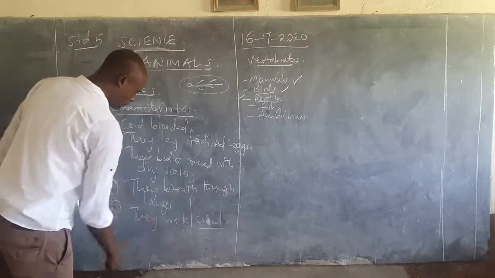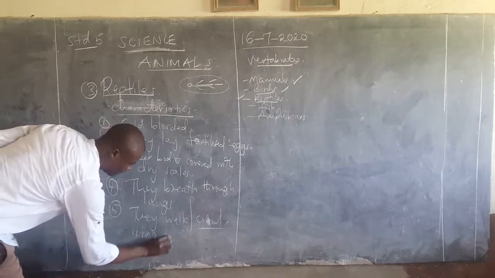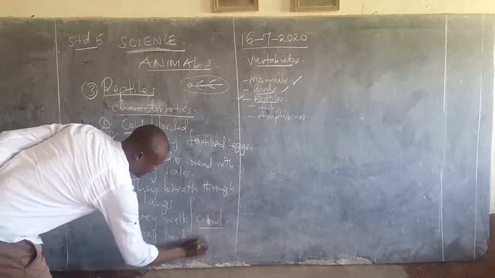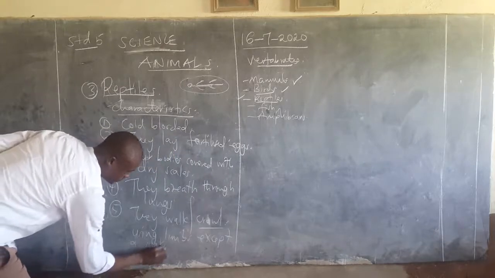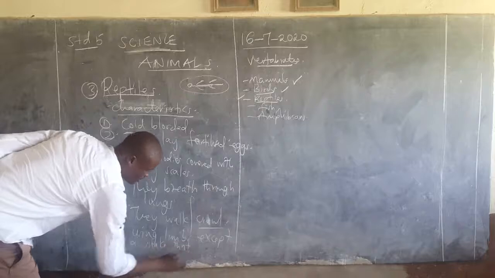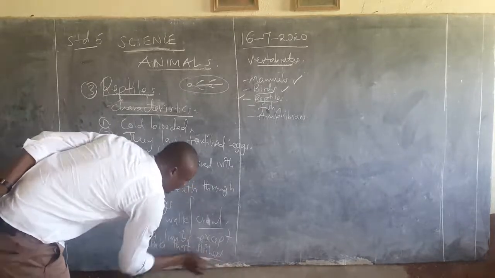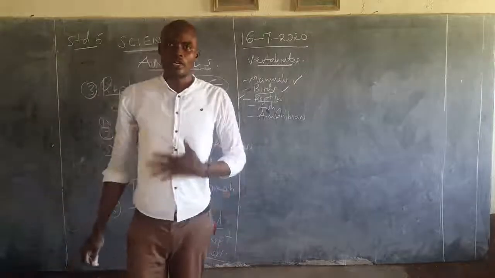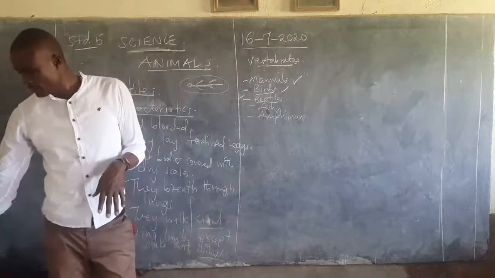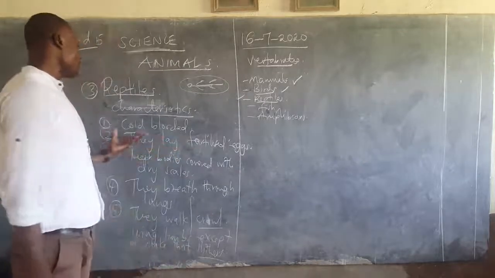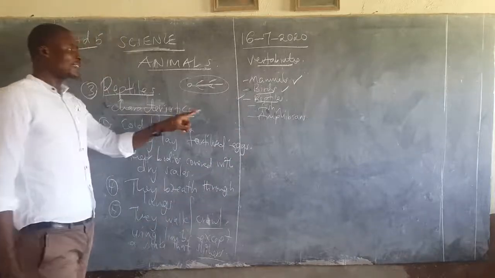These ones crawl or walk using limbs, except a snake. A snake slithers, and slithering entails walking by pulling yourself on the ground. So that's all about this. We have seen the examples and we have seen the characters. Contrary to the birds, which are warm-blooded,